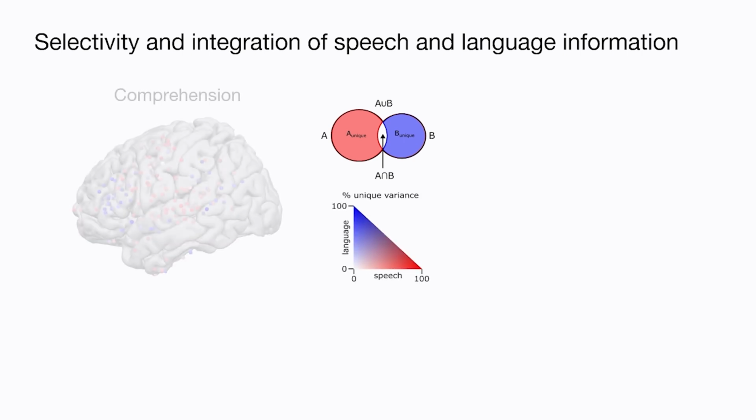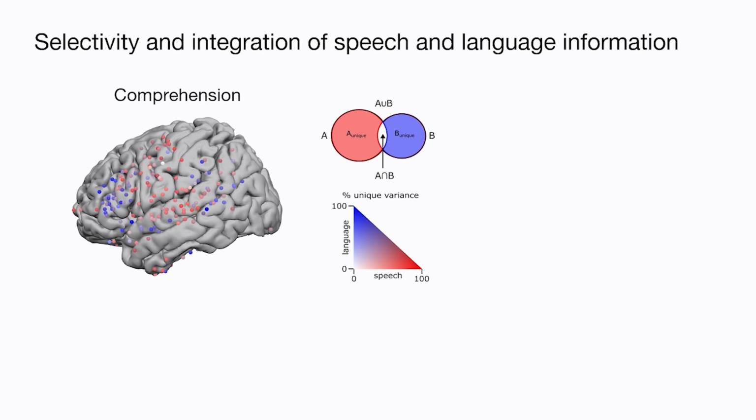To compare between the encoding models, we employ a variance partitioning paradigm. So we train a third encoding model where we concatenate both speech and language embeddings, and then we can derive the proportion of variance that is uniquely explained by either speech or language embeddings. And we can color electrodes accordingly using this two-dimensional color map, right? So electrodes colored in red are better explained by speech embeddings, and electrodes colored in blue are better explained by language embeddings.